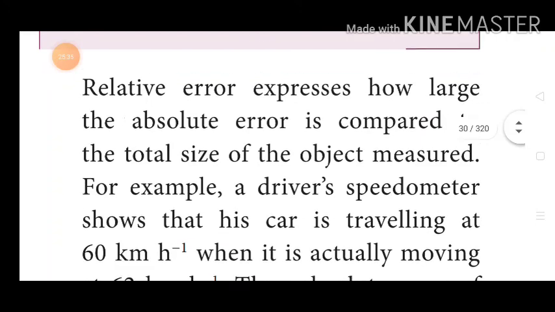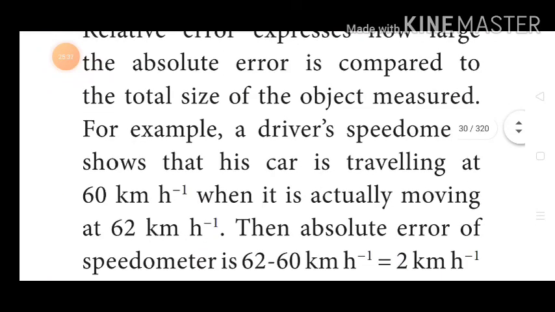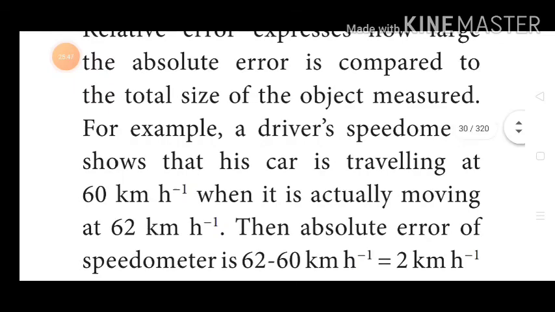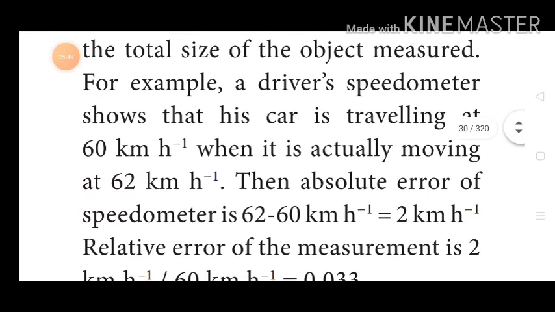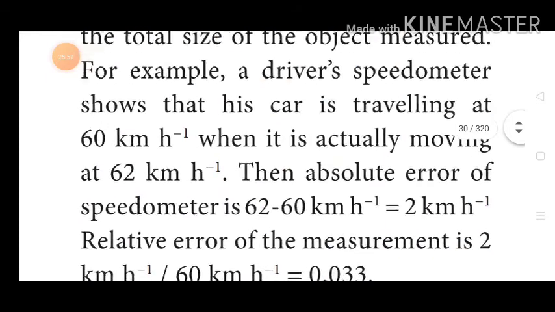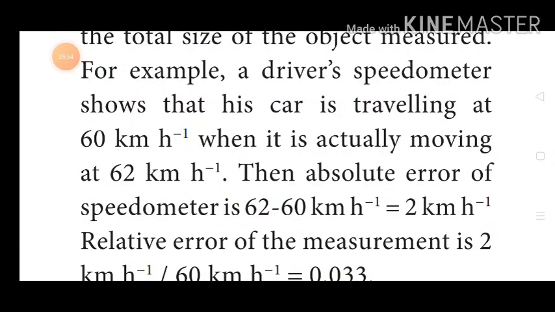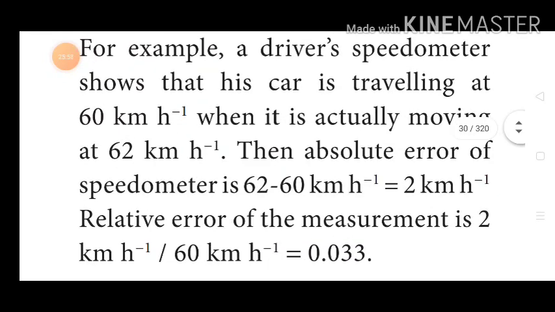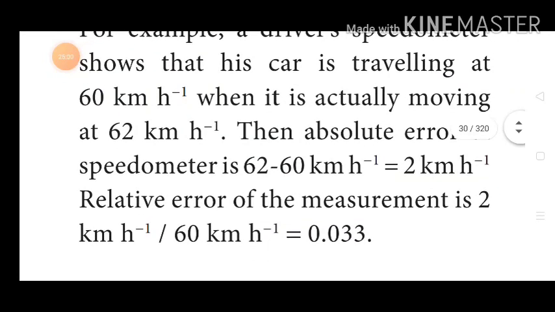For example, a driver's speedometer shows that his car is traveling at 60 km per hour when it is actually moving at 62 km per hour. Then the absolute error of the speedometer is 62 minus 60 km per hour, which is equal to 2 km per hour. Relative error of the measurement is 2 by 62, so 0.033.